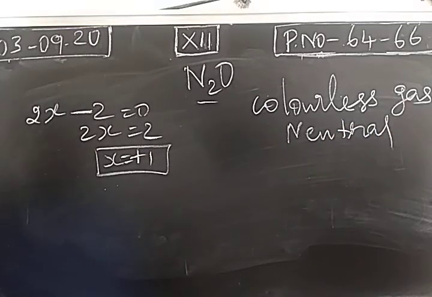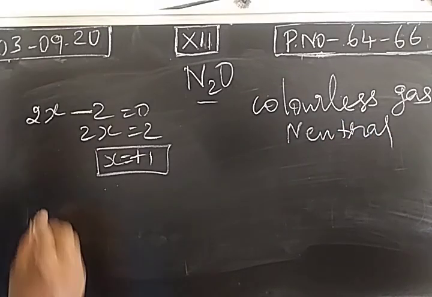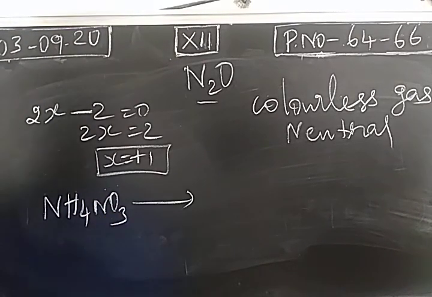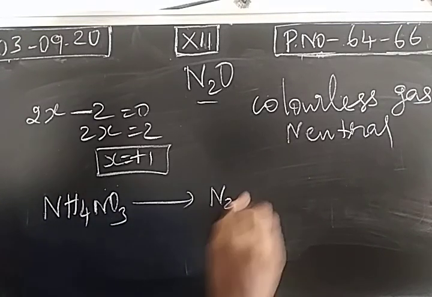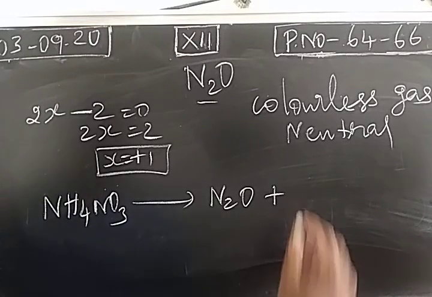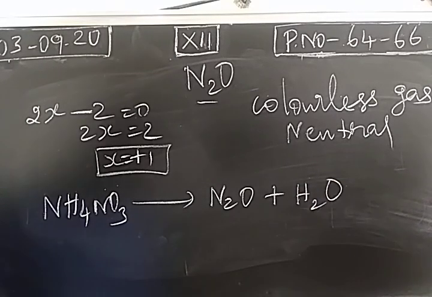The preparation of nitrous oxide: it can be prepared from ammonium nitrate salt. When ammonium nitrate is decomposed, it provides nitrous oxide gas along with the liberation of water.